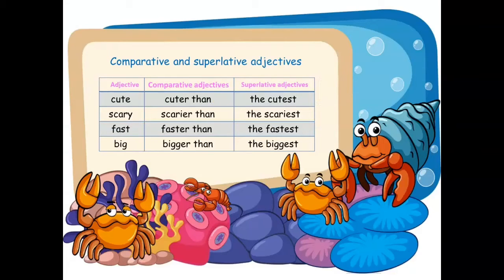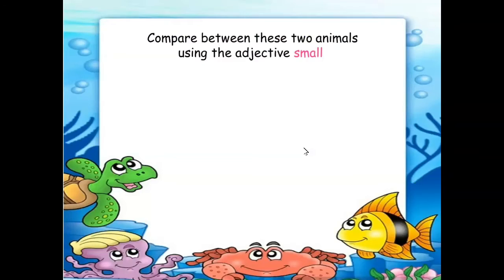So comparative and superlative adjectives. Here we have the adjective cute. The comparative adjective is cuter than. The superlative adjective is the cutest. Scary, scarier than, the scariest. Fast, faster than, the fastest. Big, bigger than, the biggest, okay?